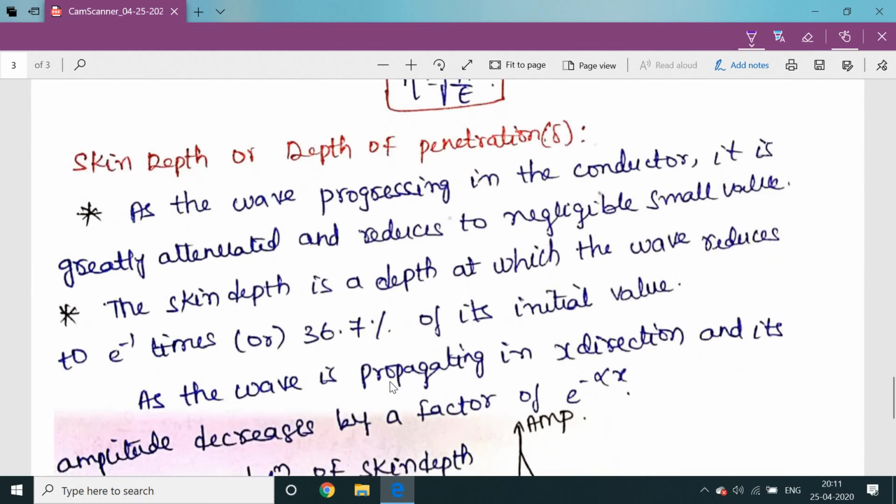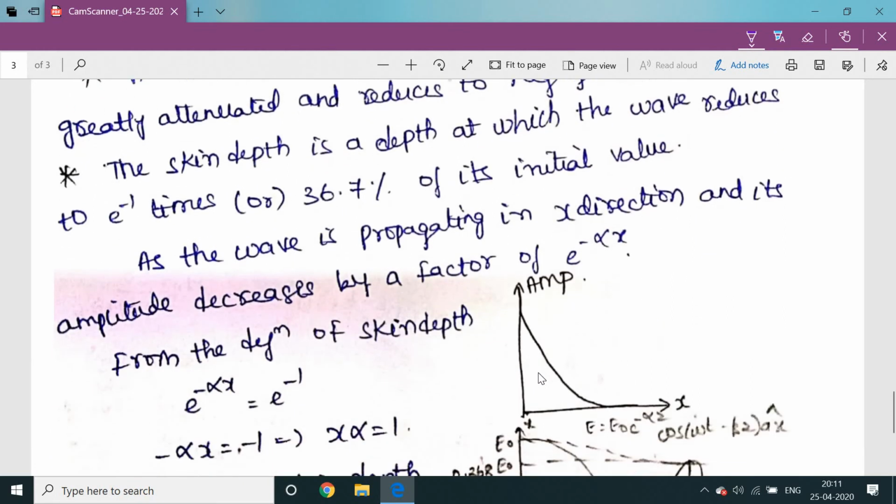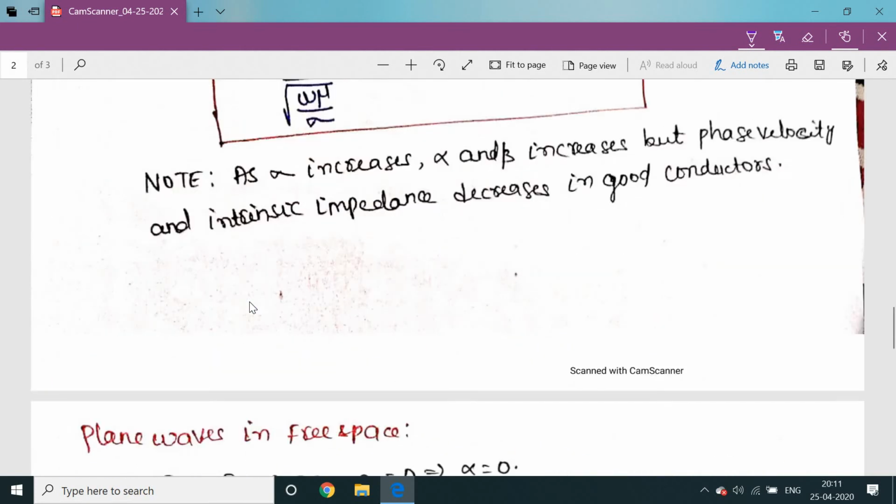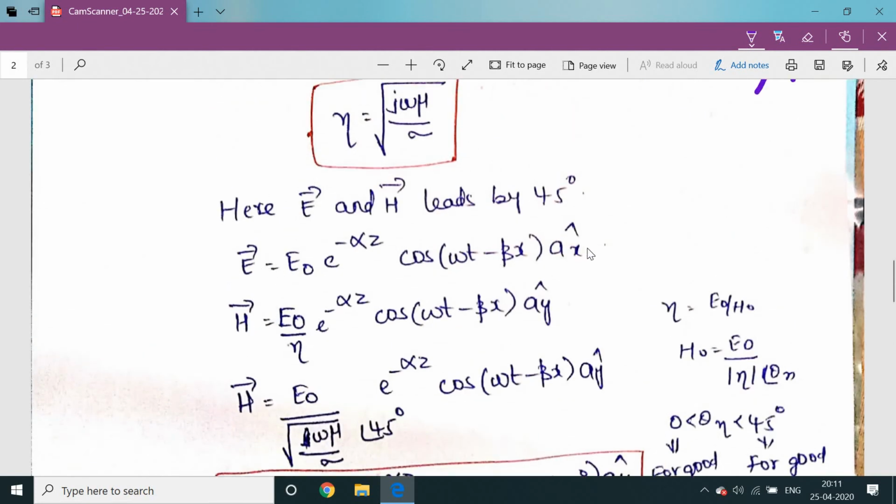So what does skin depth mean? The skin depth is the depth at which the wave reduces to e power minus 1 times, or 36.7% of its initial value. As the wave is propagating in x direction, its amplitude is decreasing by a factor of e power minus alpha x. This can be explained with this graph. Generally, if the electric field is in x direction and the magnetic field is in y direction, then the direction of propagation is in z direction.